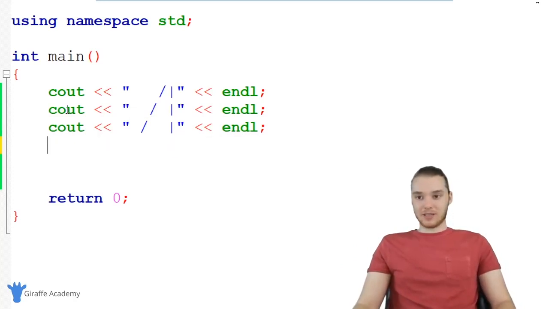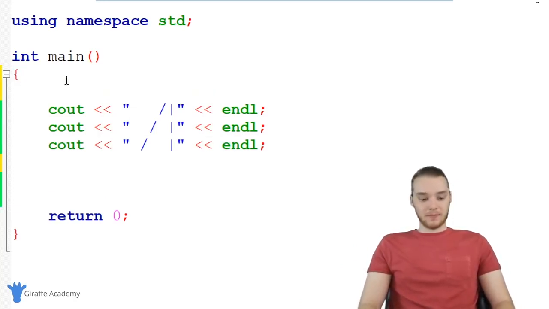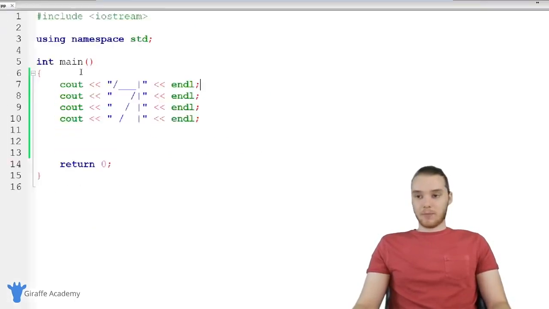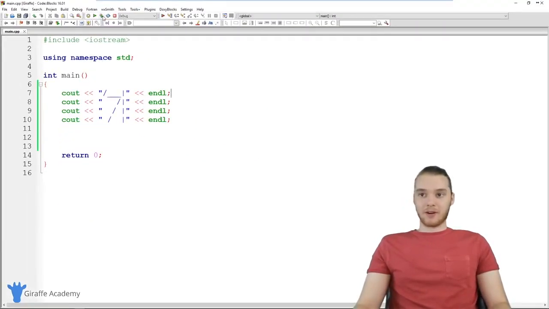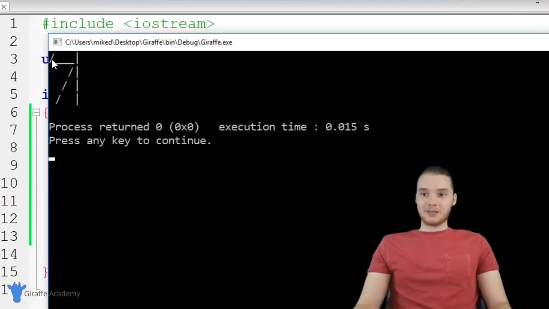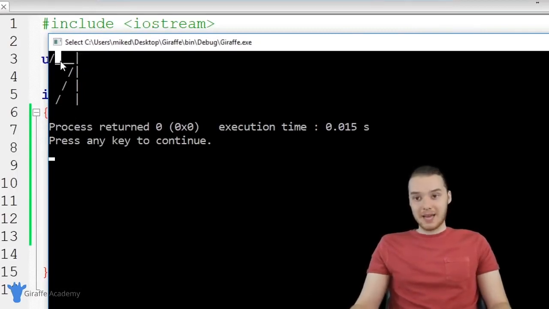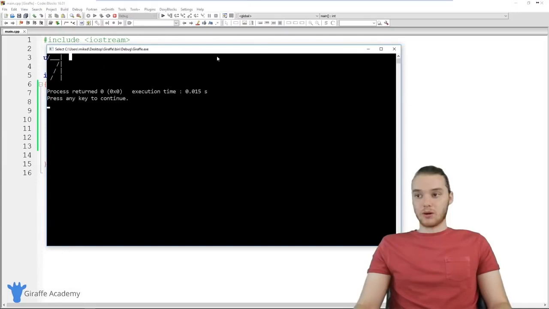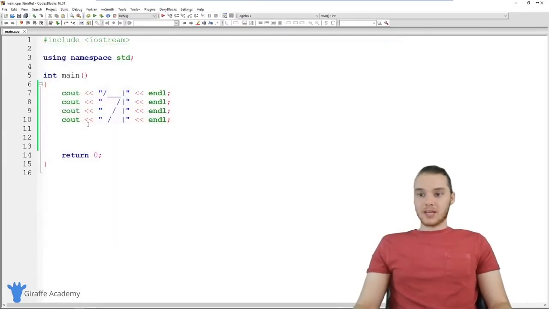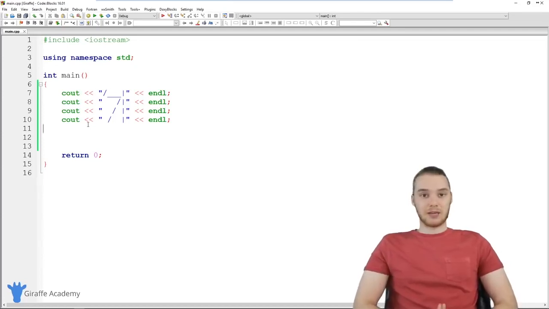So actually, let me show you guys. If I was to get rid of this line and I was to put it up here, now you'll see when we run our program that we're going to print out a funky looking shape. So instead of this base being down at the bottom here, we're going to print it out on the top. And that's because we changed the order of the instructions. So again, all a program is, it's just a set of instructions that we give to the computer. That's it. It's very simple.